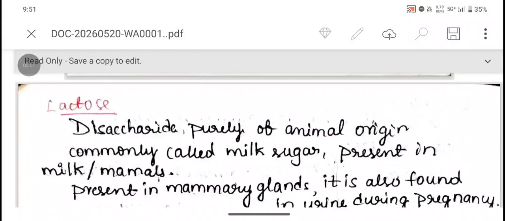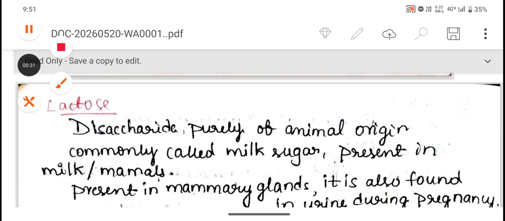Hello everyone. In this lecture we are going to discuss reducing disaccharides. In the previous lecture we saw what disaccharides are and their classification, and we also discussed non-reducing disaccharides, with sucrose as an example. In this lecture we will discuss reducing disaccharides and a few examples.